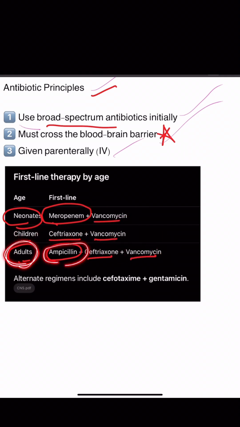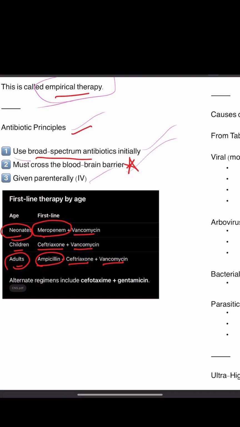And in adults, A for ampicillin is given. In neonates, N for neonates and M for meropenem is also given. So in neonates, vancomycin plus meropenem. In children, vancomycin and C for children, C for ceftriaxone. And in adults, ceftriaxone, vancomycin plus ampicillin is given. Alternate regimen includes cefotaxime and gentamicin.